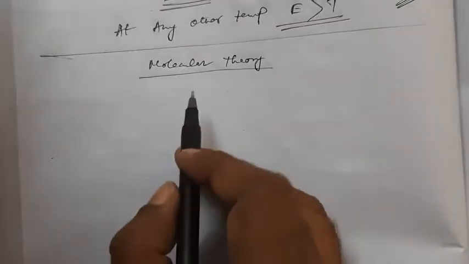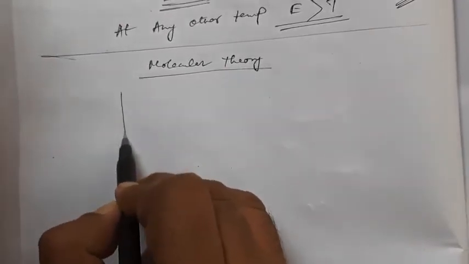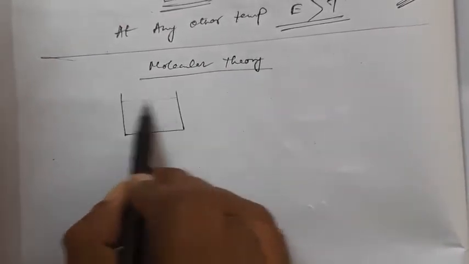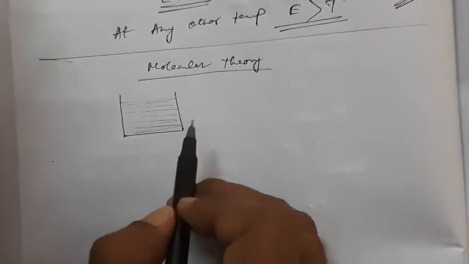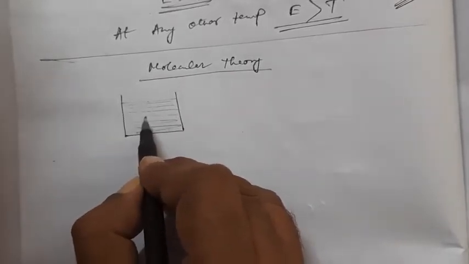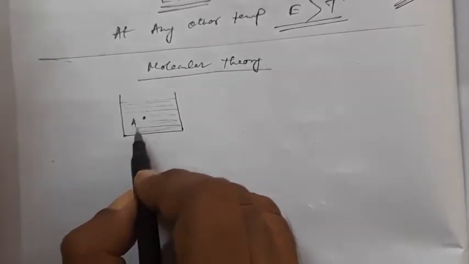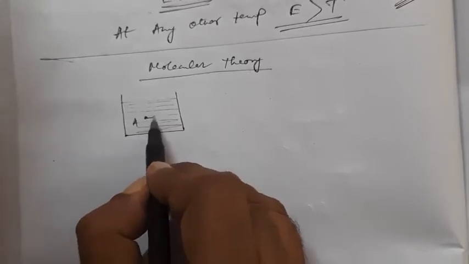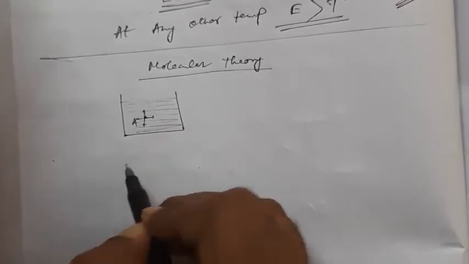Now the molecular theory of surface tension. If we take a vessel with any liquid, we take molecule A. Now this molecule is attracted equally in all directions by the other molecules of the liquid. So it is attracted uniformly in all directions by its surrounding molecules.